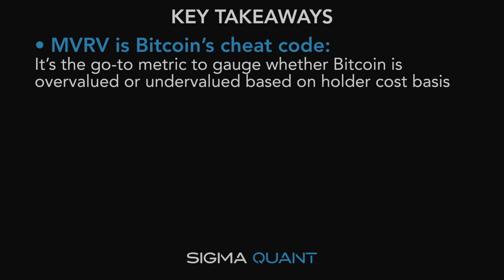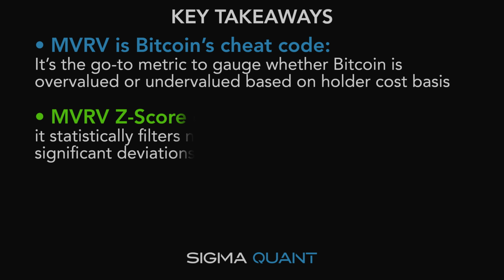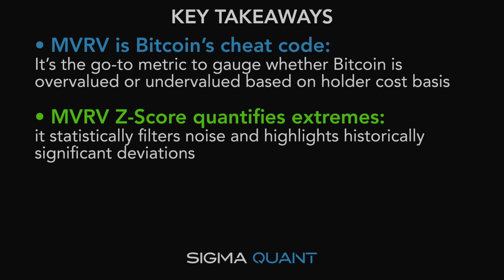The ratio compares market value to realized value, highlighting when Bitcoin is overvalued or undervalued. Z-Score standardizes MVRV relative to history, identifying statistically extreme conditions such as euphoric tops and capitulation bottoms.